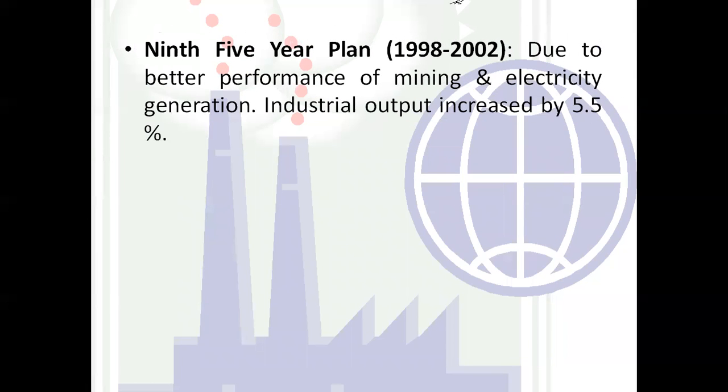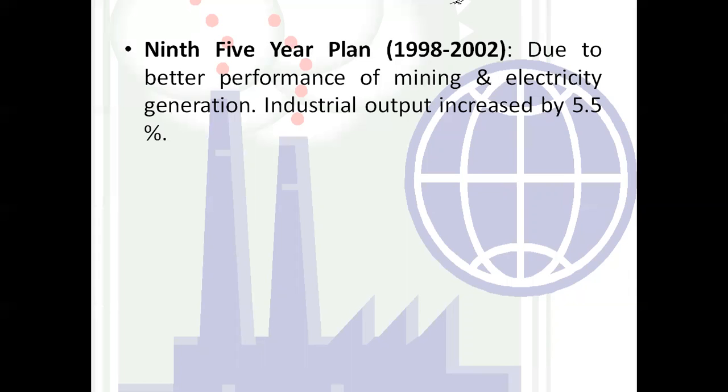Next, we will be moving towards the ninth 5-year plan. The year for the ninth 5-year plan was 1998 to 2002. In this 5-year plan, the performance was not better. The performance was a little poor. We can say there was not as much growth as we were expecting from the 8th 5-year plan.